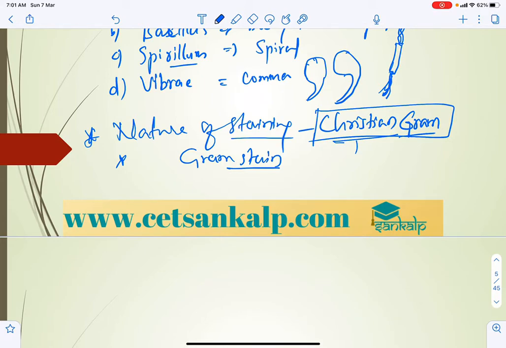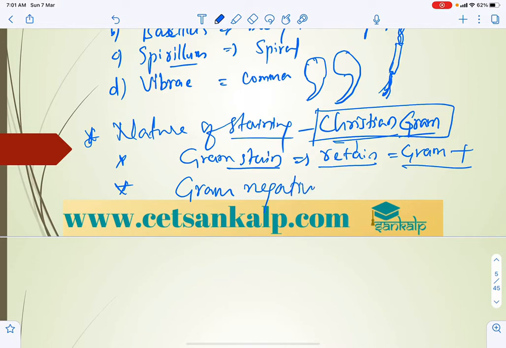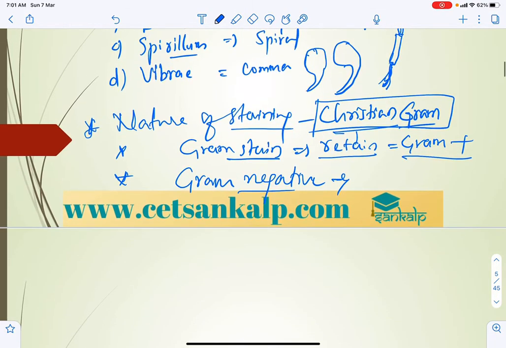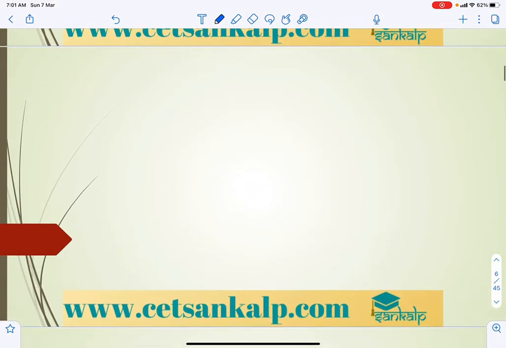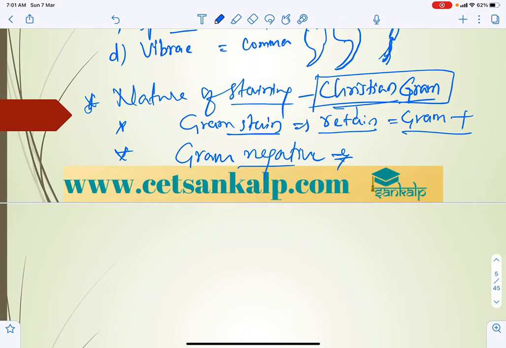If the stain is retained even after washing with certain chemicals, the bacteria are Gram positive. If the stain is not retained, they are Gram negative.